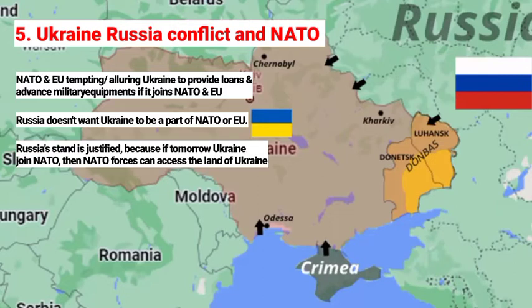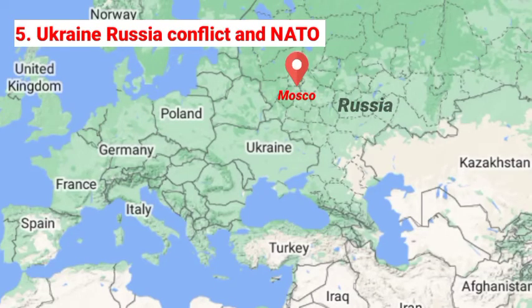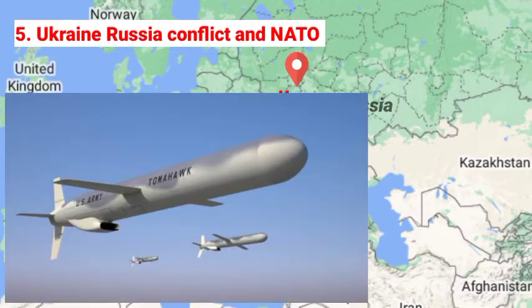Russia's stand is justified because if tomorrow Ukraine joins NATO, then NATO forces can access the land of Ukraine. Russia shares a long boundary with Ukraine, so Russia does not want its enemy to sit on its doorstep. If a crisis occurs, then Moscow is only a few kilometers away from the Ukraine border and could easily be hit by missiles of the USA and its allies.